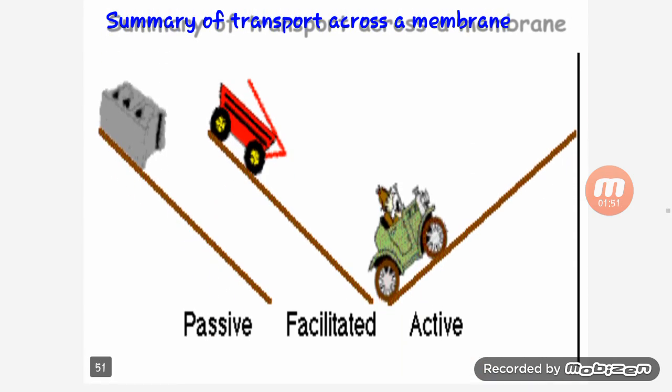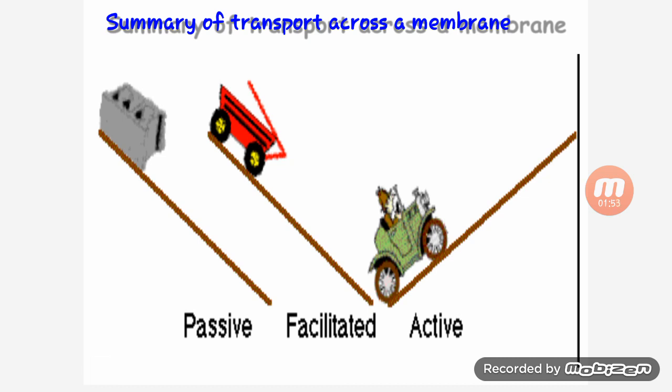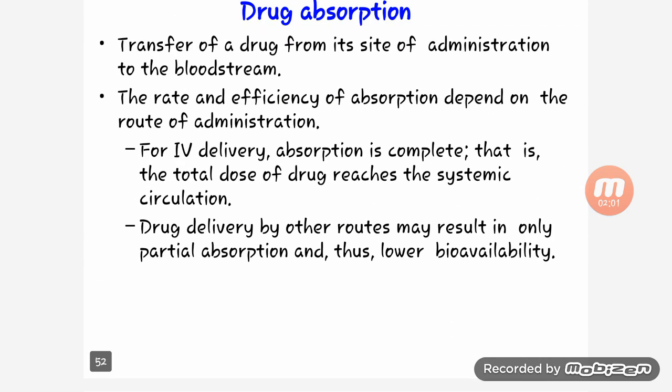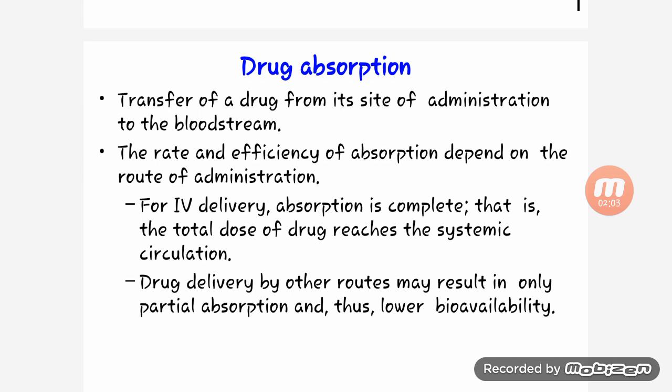This is a summary of the transportation across a cell membrane. You can see the passive, facilitated and active transport through a diagram here. Next is drug absorption. Transfer of a drug from its site of administration to the bloodstream is known as drug absorption.